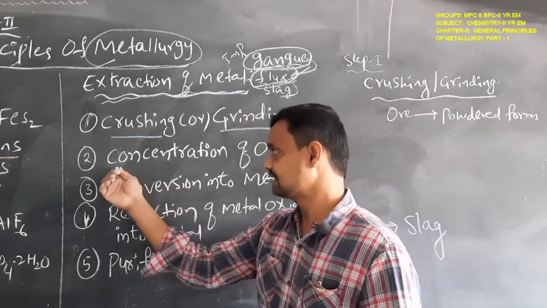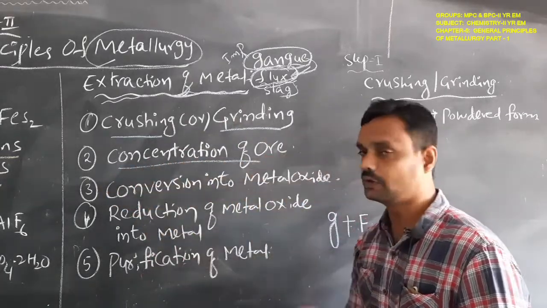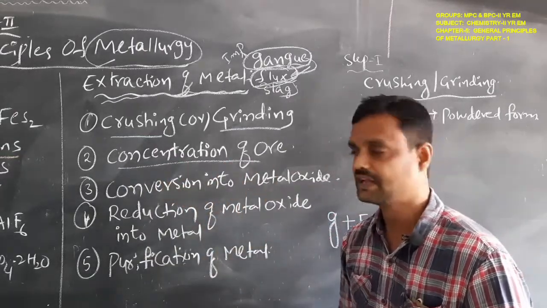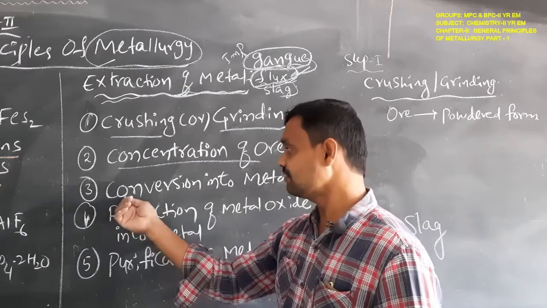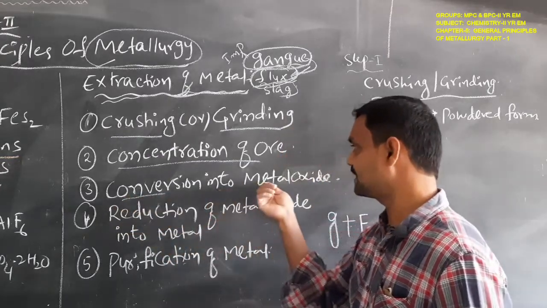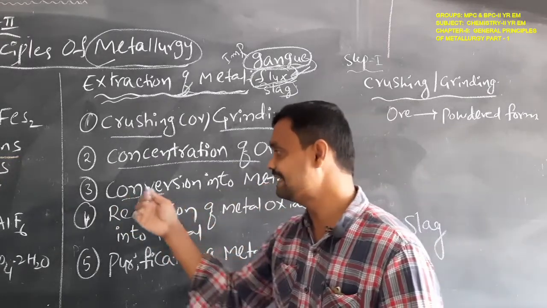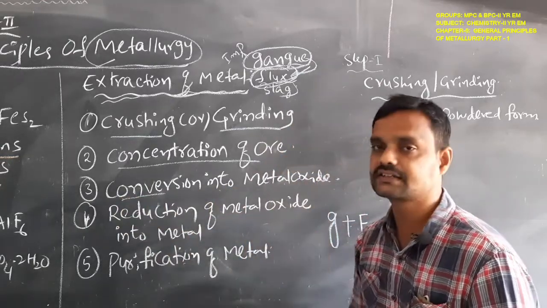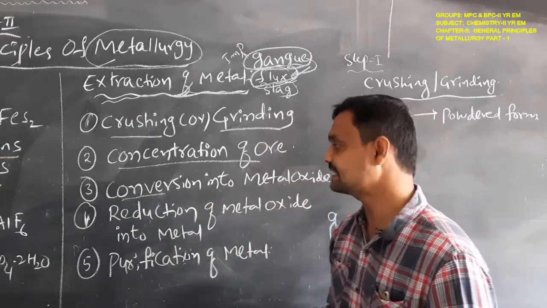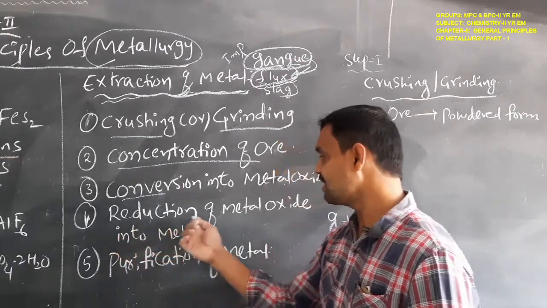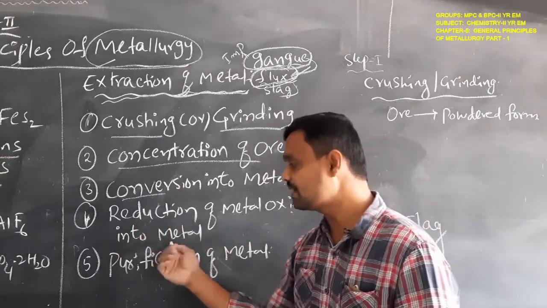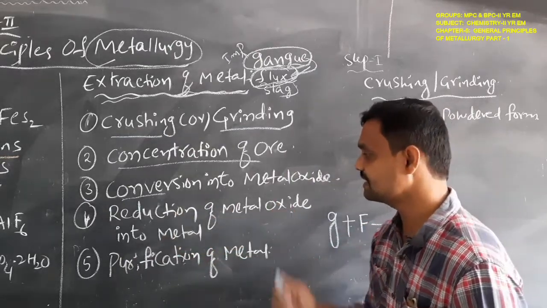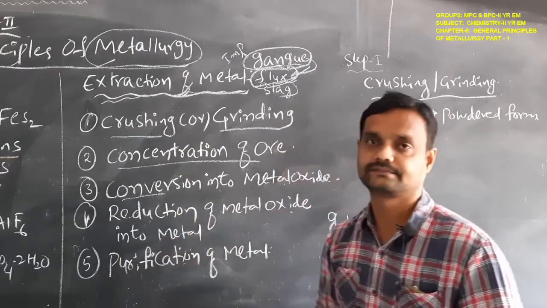Next, concentration of the ore. The third one is conversion into the metal oxide. The ore is converted into its metal oxide. The next step is reduction of the metal oxide into a metal.